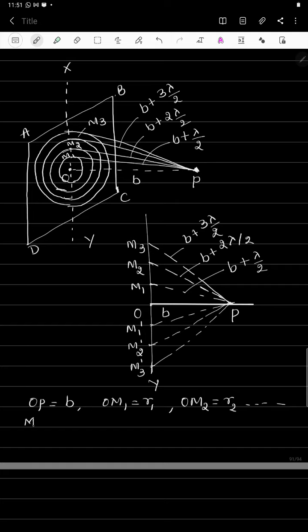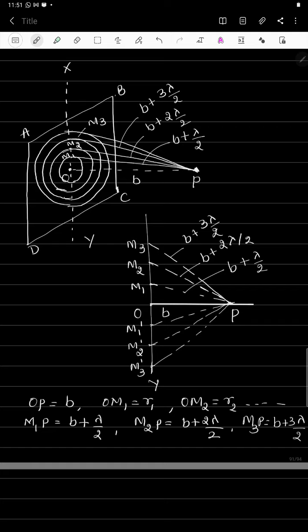And now the distance M1P is equal to b plus lambda by 2, and the distance M2P is equal to b plus 2 lambda by 2, that is b plus lambda only, and M3P is equal to b plus 3 lambda divided by 2, etc.